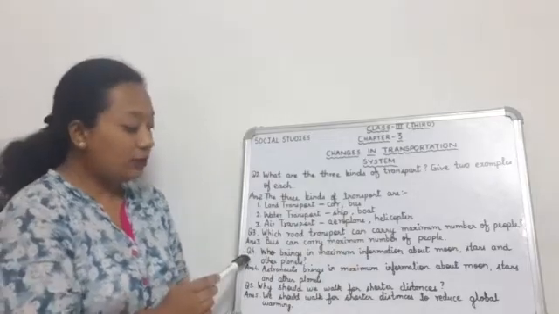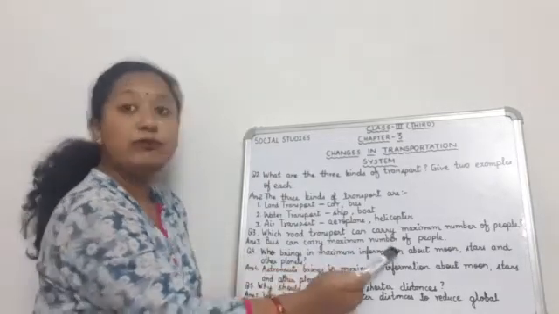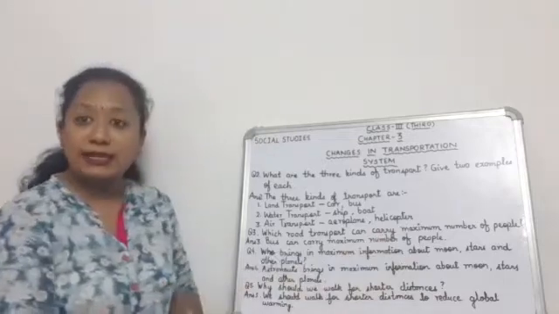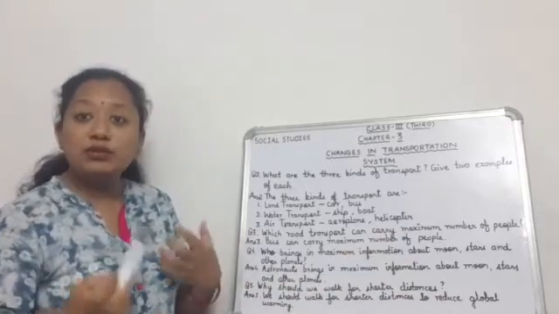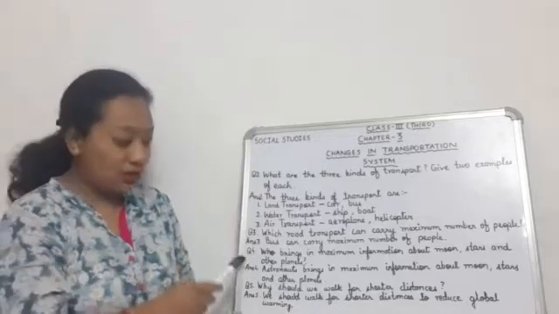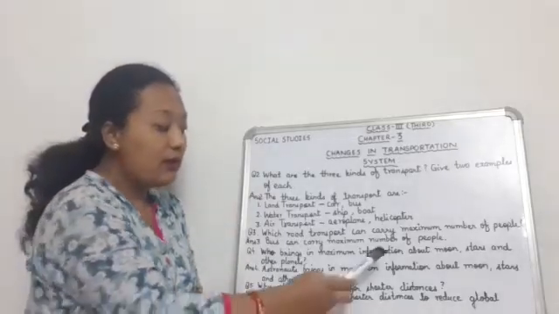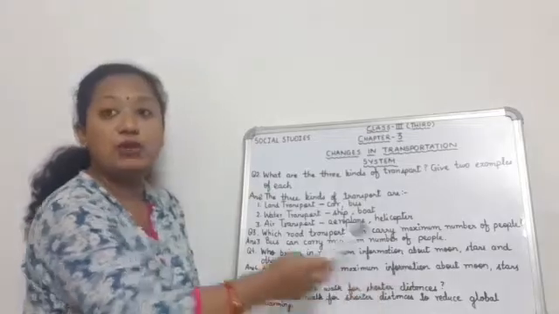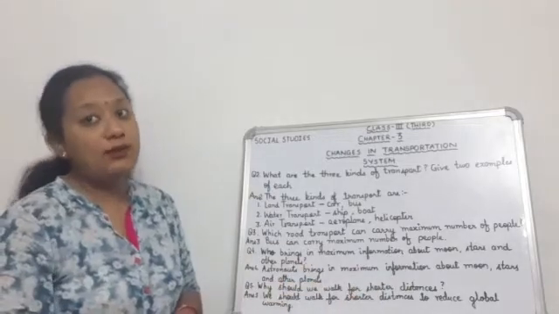Then fourth: who brings in maximum information about moon, stars and other planets? I told you who gives us information about the moon, stars and other planets, about space. Astronauts. Yes, astronauts bring in maximum information about moon, stars and other planets.